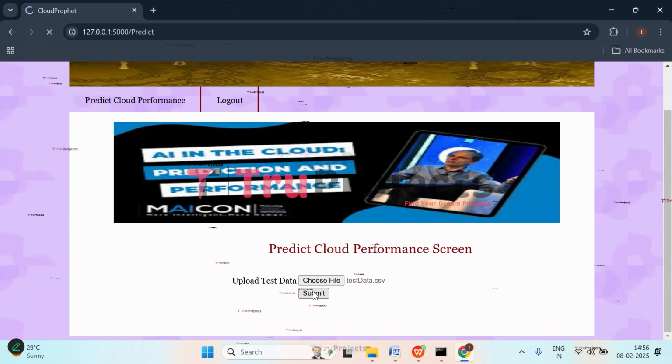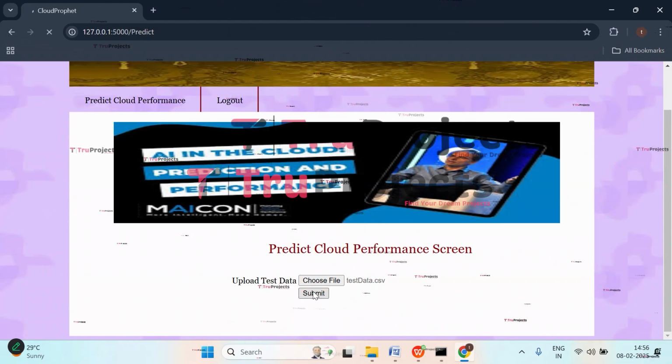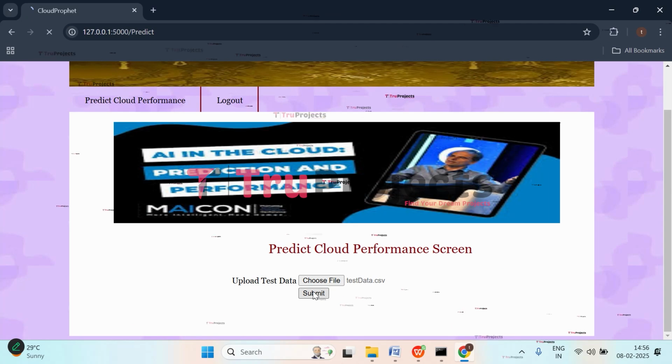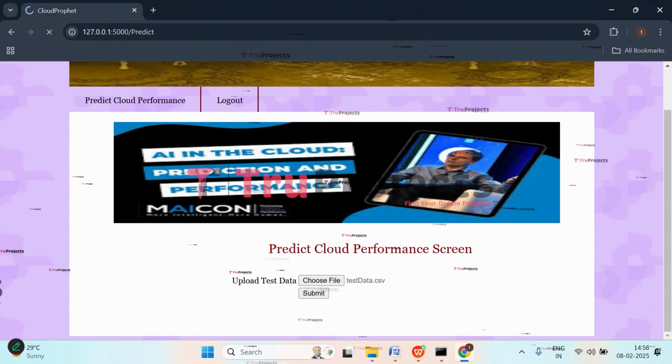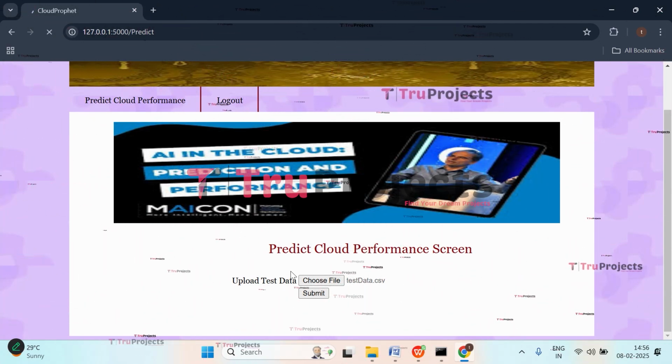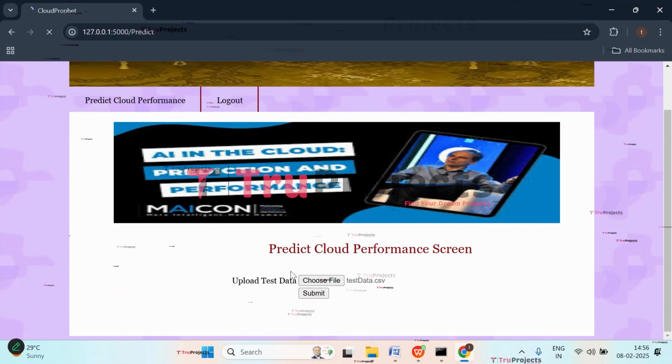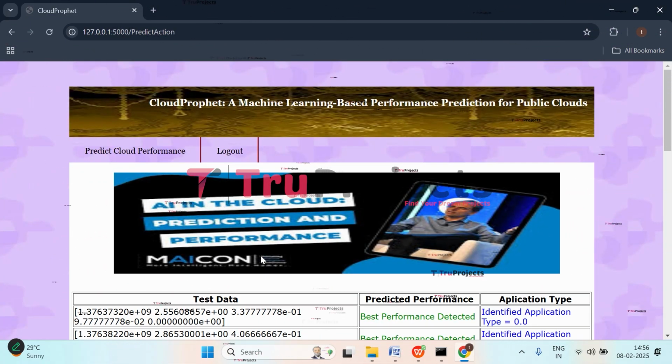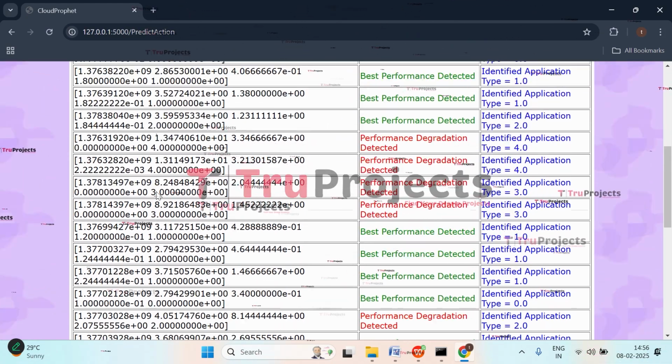Click on submit. So this given information will be pre-processed at the backend. It will be fed to the trained model. Then the trained model will give us the prediction. So just wait for a while. The file is being pre-processed at the backend. So here we got the prediction for all the cases that we have given.